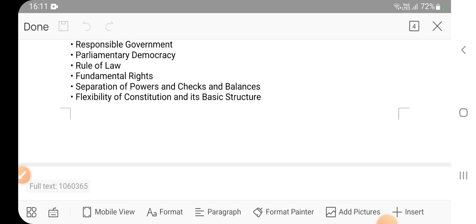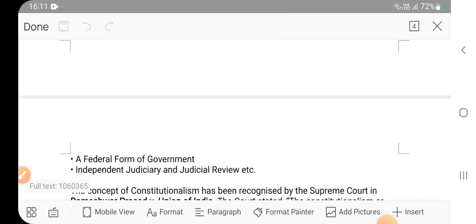So the basic definition is that basic structure means certain values or certain principles are the foundation of the constitution which cannot be changed. Now what are those values or principles? Who will decide? The judiciary will decide, that too on a case to case basis, not in one instance or in one case. No, in each and every individual case the judiciary will decide. So this is basic structure.